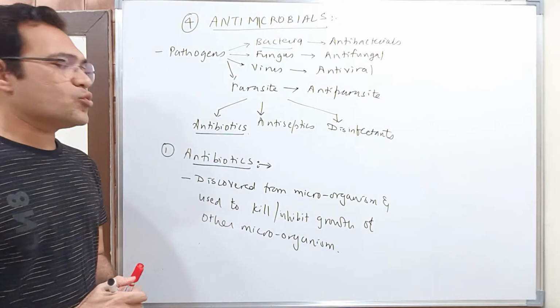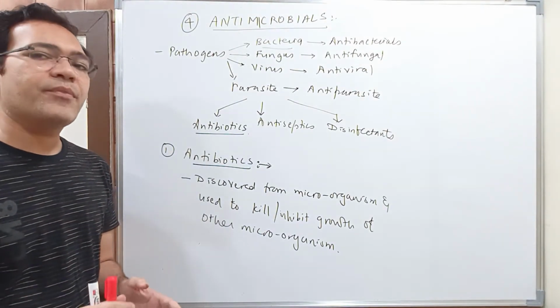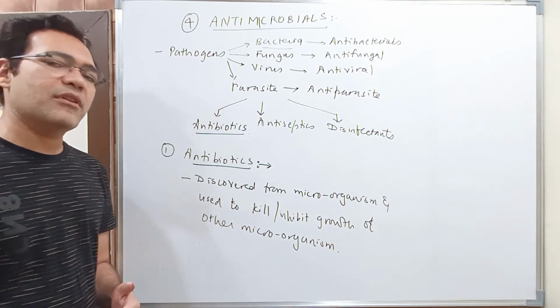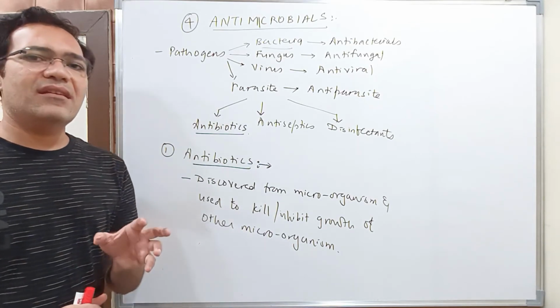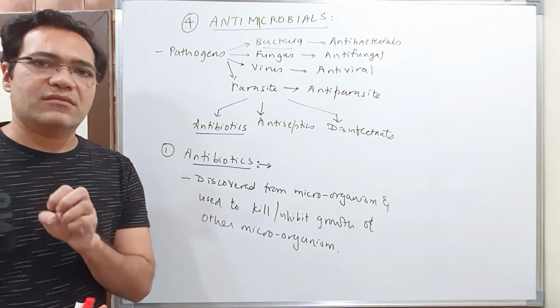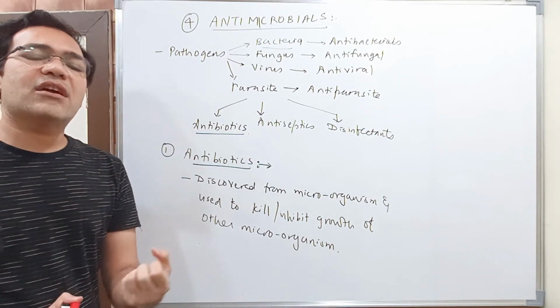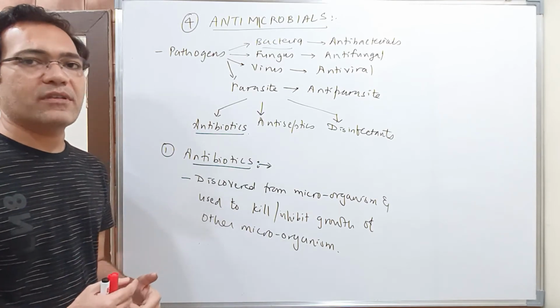ठीक है, तो स्टूडेंट्स होता क्या था कि एंटीबायोटिक ड्रग्स वर डिस्कवर्ड फ्रॉम पर्टिकुलर माइक्रोऑर्गेनिज्म एंड दिस drugs were used to kill some other microorganisms. You all know about penicillin, right? So penicillin was discovered from a fungus and it kills or inhibits the growth of bacteria. It's an antibacterial drug basically, okay, but obtained from fungus.